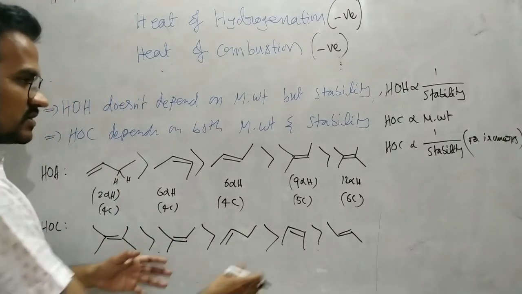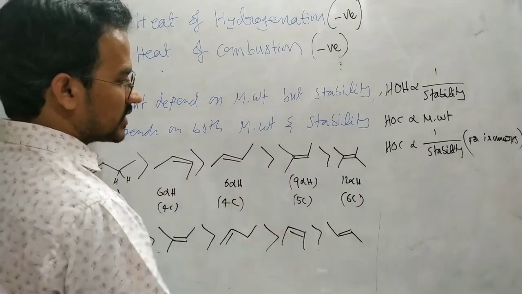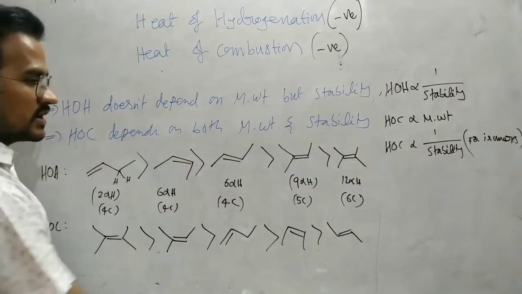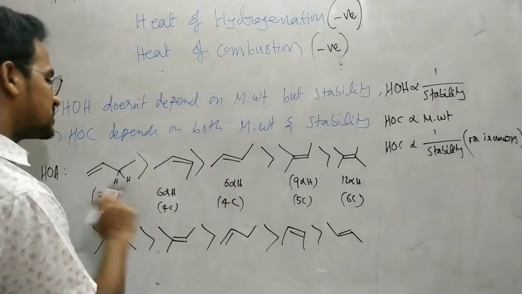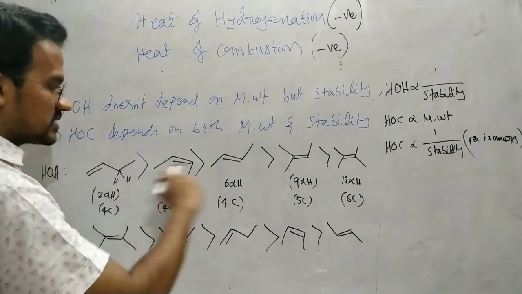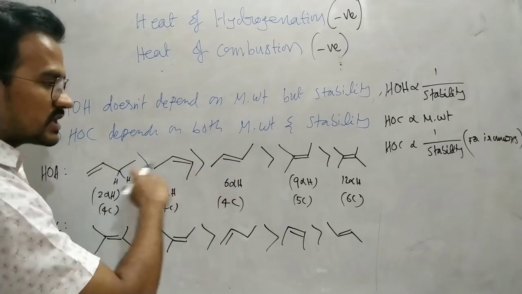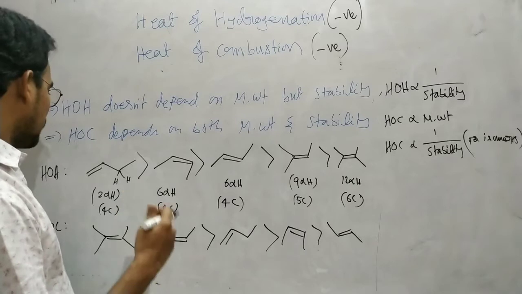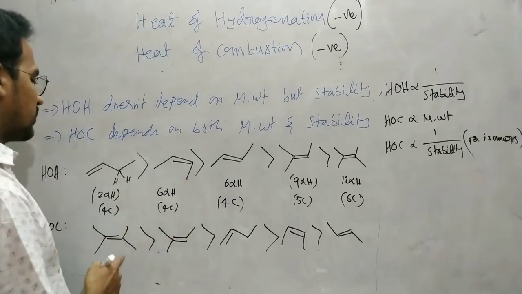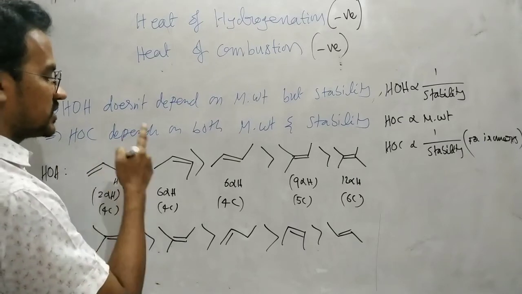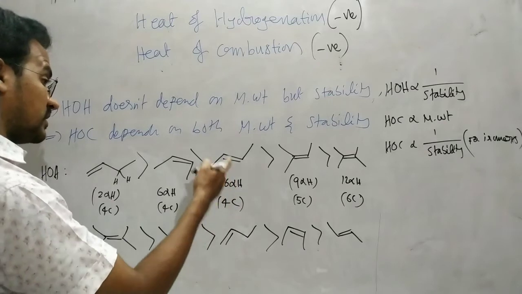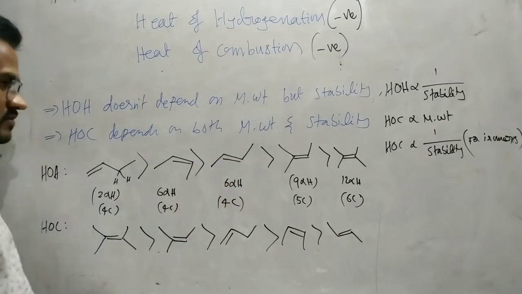Here, first these two are higher molecular weight. So this one has a higher molecular weight, so higher heat of combustion for this one. And next, for all these three compounds, only 4 carbons are there. Same number of carbons means same molecular weight, so these are the isomers. In this case, heat of combustion values are given based on the stability, so inversely proportional to stability. So this one has a higher heat of combustion than this one, and the least heat of combustion for the trans compound. Okay, that's it.